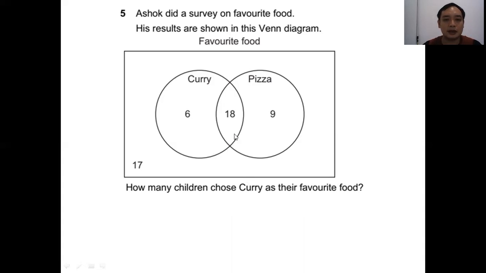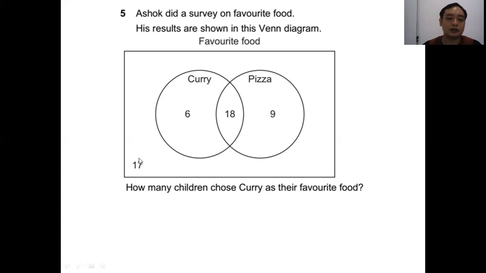So you can see here, they have 3 parts. So this part is the people that only like curry. This part is the intersection between curry and pizza. So this represents the number of people that like both curry and pizza. This part represents people that only like pizza.